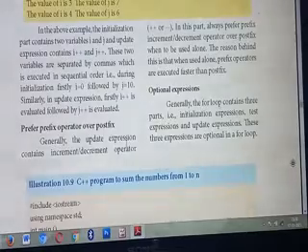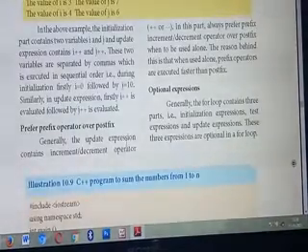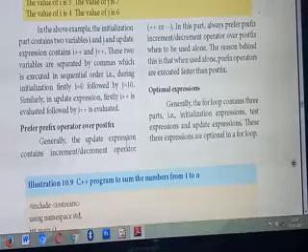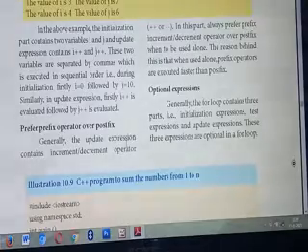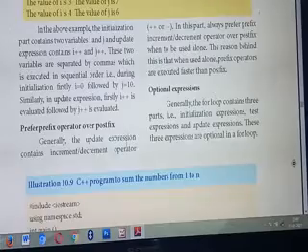So next one is prefix operator or postfix operator. What do you mean by prefix and what do you mean by postfix? In English also you might have studied the same. Prefix means before the letters. Postfix means after the letters. In a program, before the variable we call it prefix, and after the variable we call it postfix.